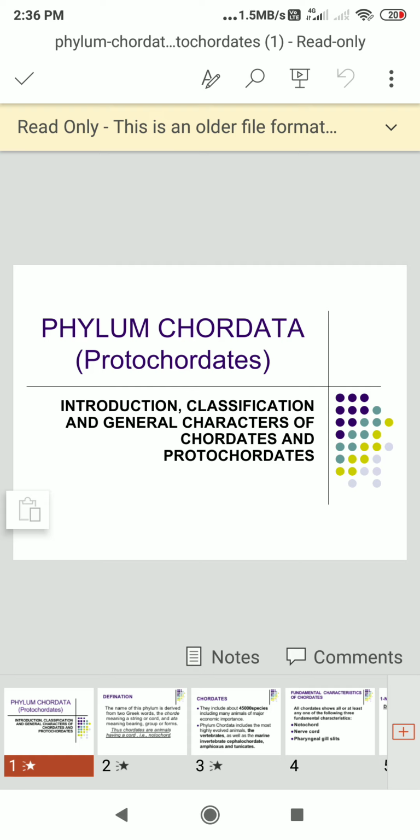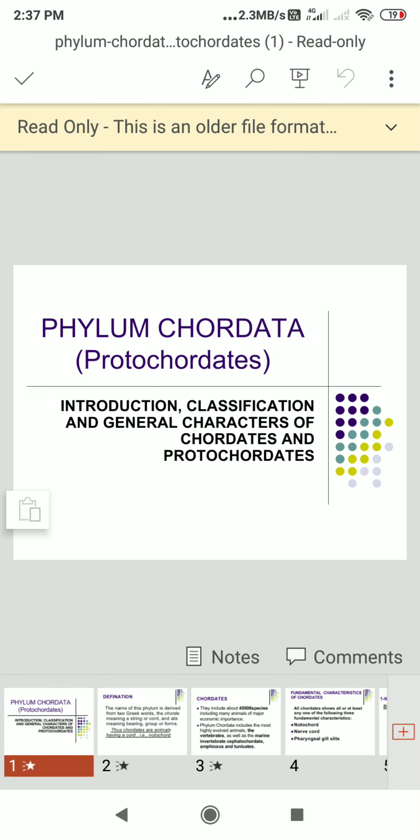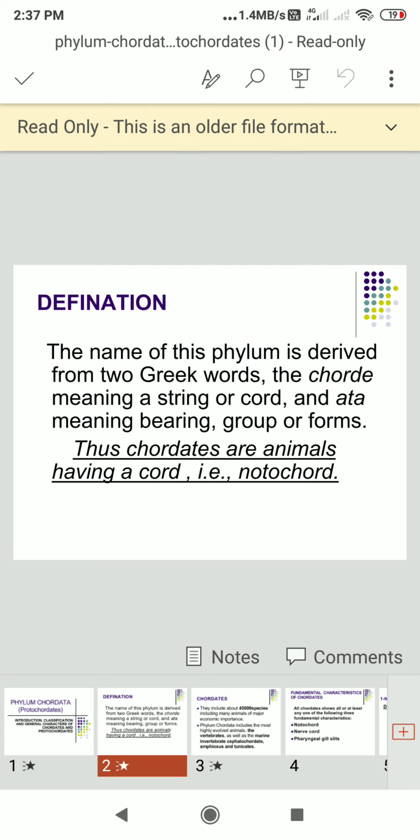The students are introduced to the classification, general characters, and phylogeny of minor phyla and protochordata. The learning outcome is that students gain a basic understanding of the morphological and physiological characters of minor phyla and protochordata, and the study of phylogeny helps learners understand the evolutionary relationships between organisms. In protochordata we are going to see the classification, general characters, overview, salient features, urochordates and cephalochordates. So this is the definition of chordates and protochordata.